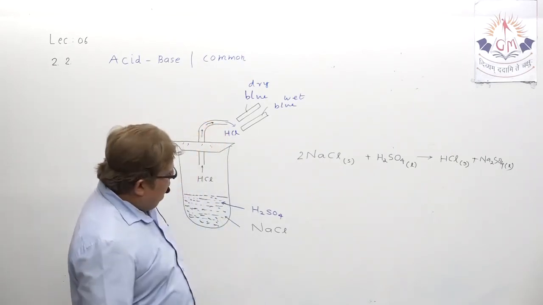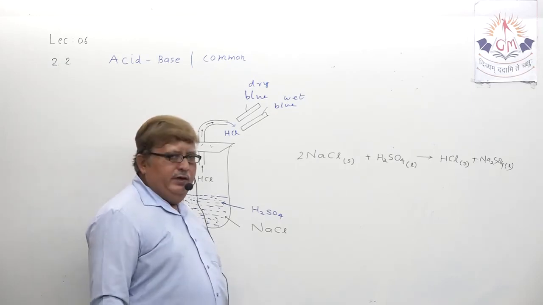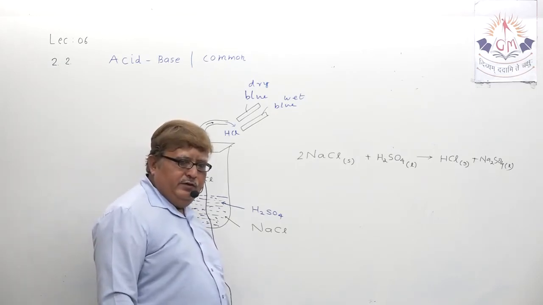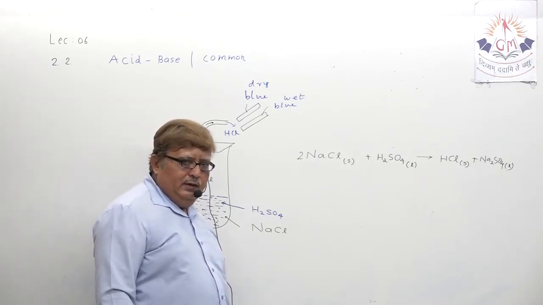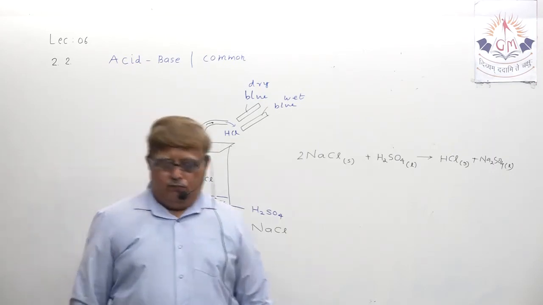Understand? So this is one experiment they have explained. So acid and base are both very effective in dilute form.